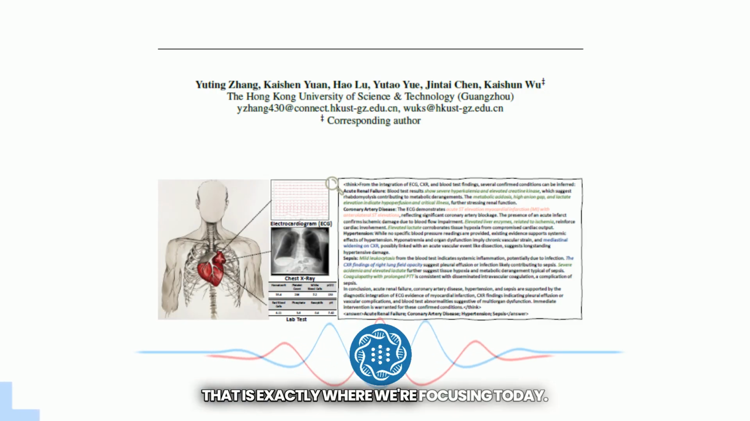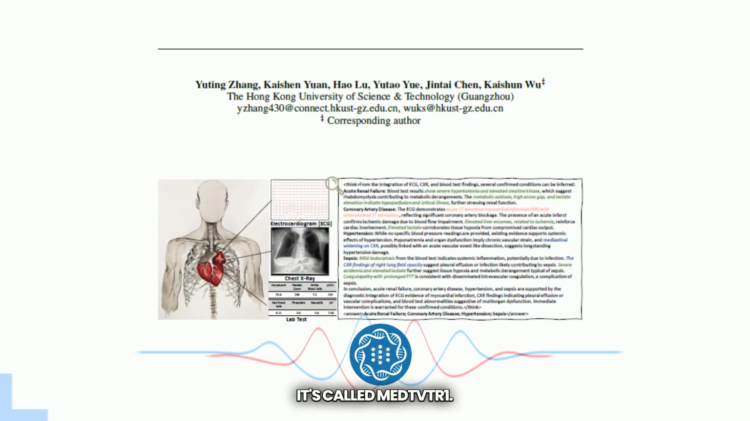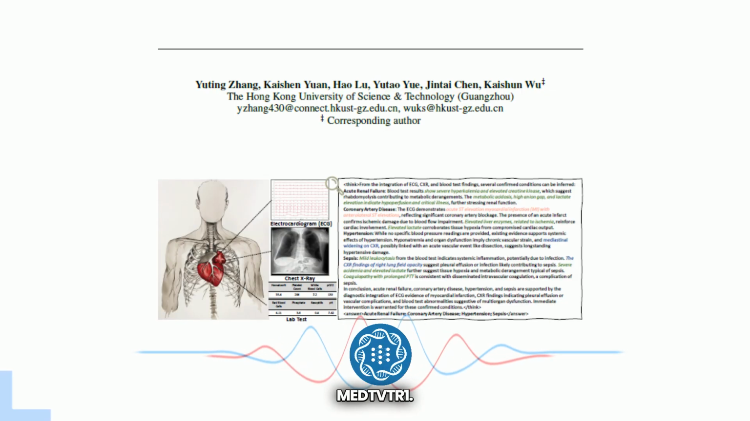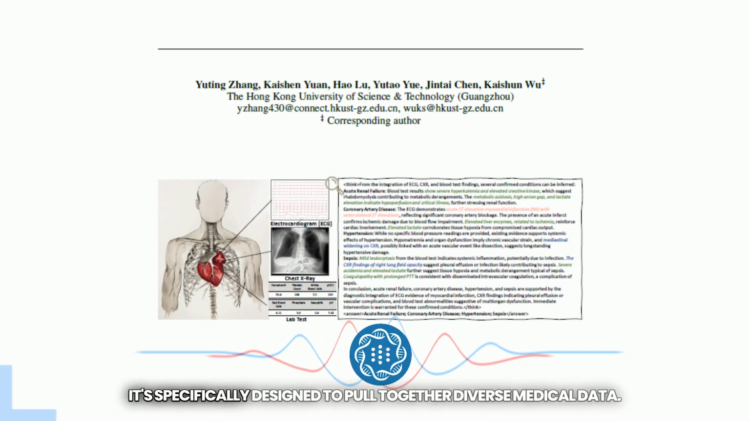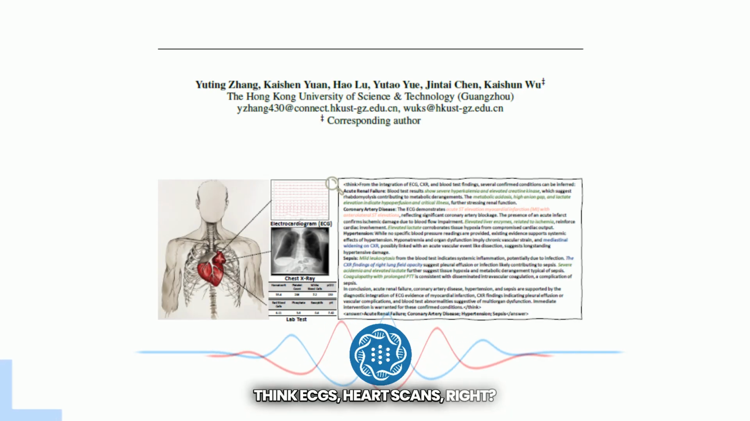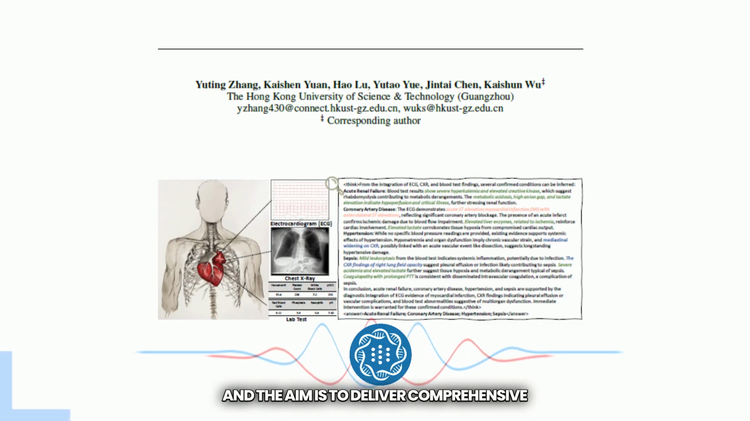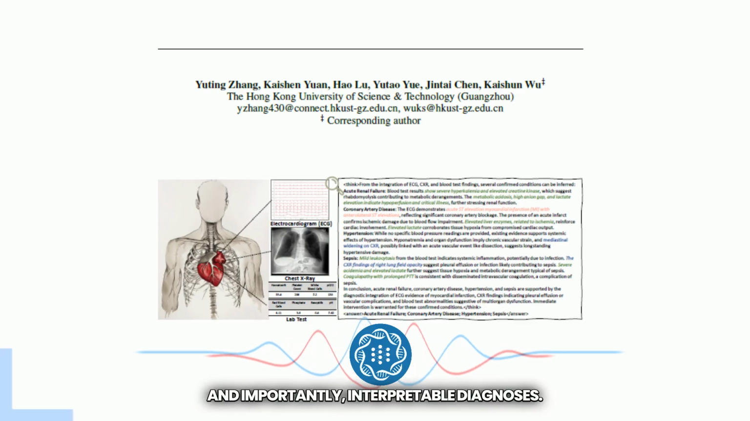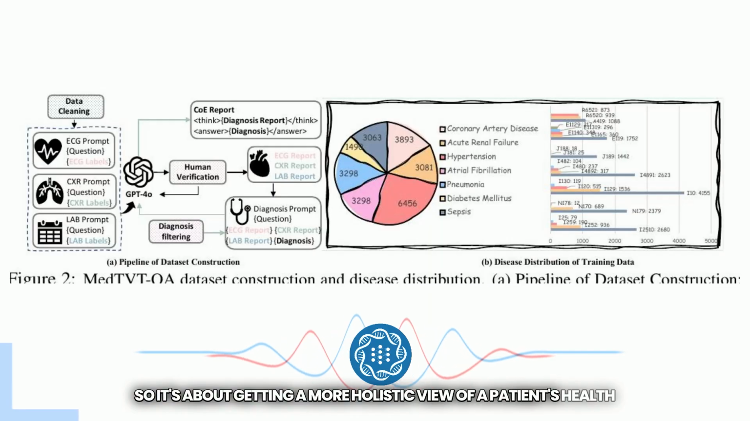That is exactly where we're focusing today. Our mission really is to unpack a brand new AI framework. It's called MedTVT-R1. And this isn't just another AI doing one simple task. It's specifically designed to pull together diverse medical data. Think ECGs, heart scans, chest x-rays, blood test results, the whole gamut, really. And the aim is to deliver comprehensive and, importantly, interpretable diagnoses. So it's about getting a more holistic view of a patient's health.